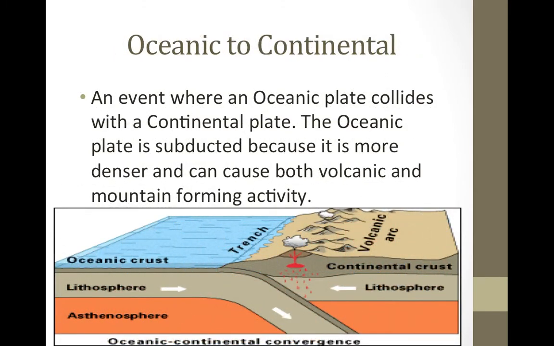Oceanic to continental. An event where an oceanic plate collides with a continental plate. The oceanic plate is subducted because it is denser and can cause both volcanic and mountain forming activity. So the oceanic crust, the continental crust.